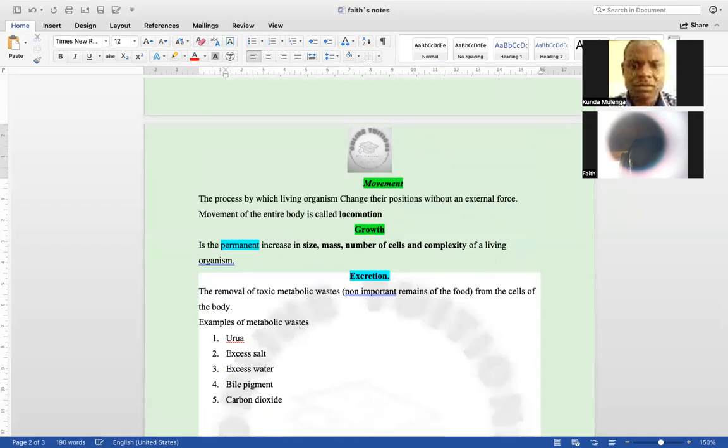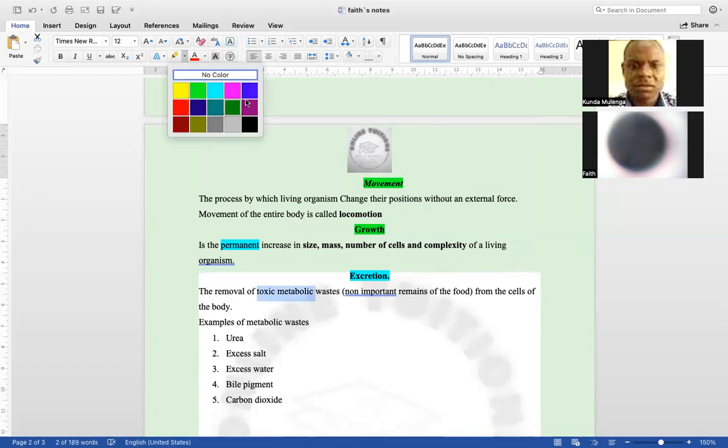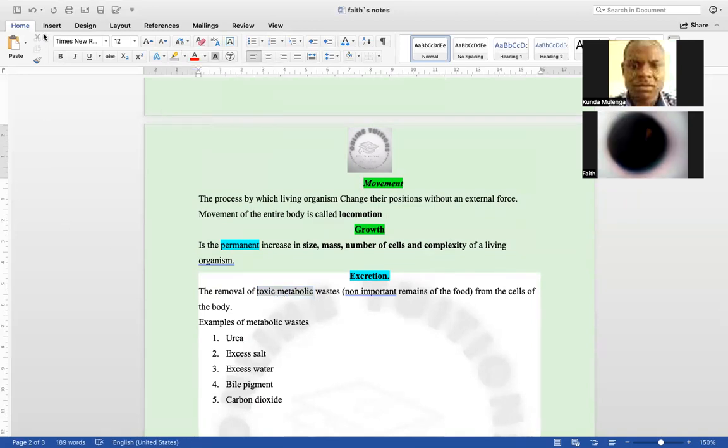So these are some of the metabolic wastes that are removed from the bodies during the process called excretion. So excretion is the removal of toxic metabolic wastes from the body cells, and these wastes include urea, excess salt, excess water.